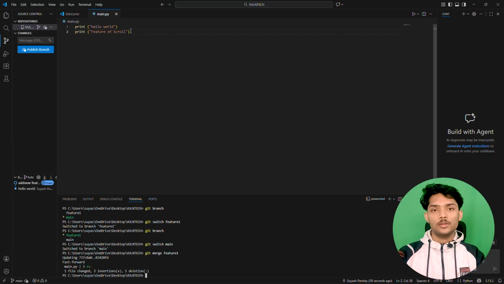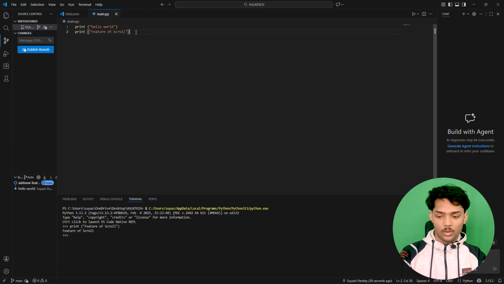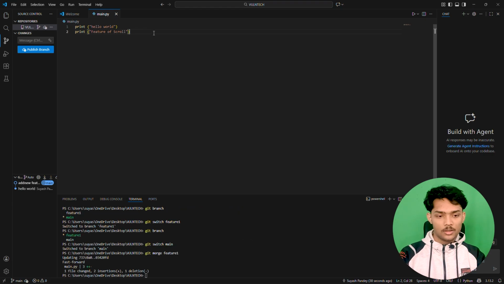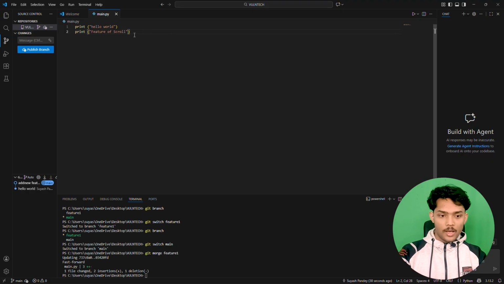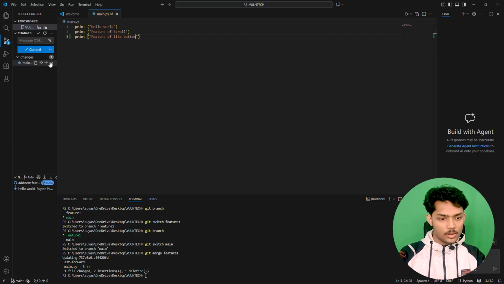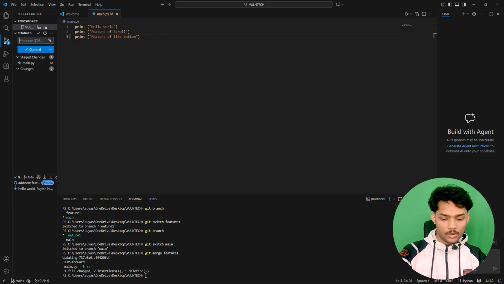Now what if your team manager who has the main branch is working on the main branch, and he started the Python script, and he added a feature of like button, he saved it, he added it, and he committed.